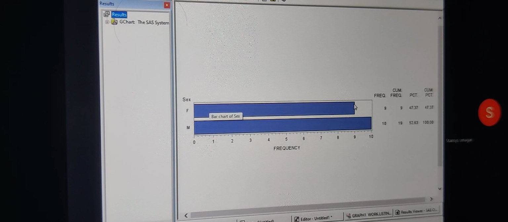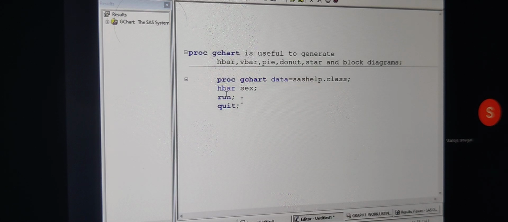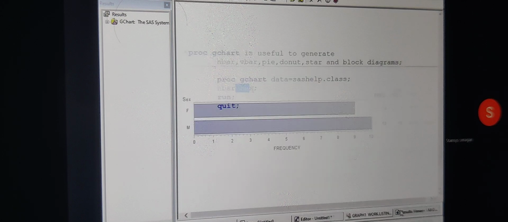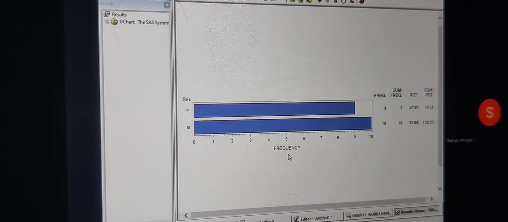We have a horizontal bar diagram because we have requested for h bar. H bar stands for horizontal bar. For which variable? Sex variable. Now this is how we have. And by default, can you see here, we have the frequency of the sex variable. In the sex variable, we have two types of values, F and M.